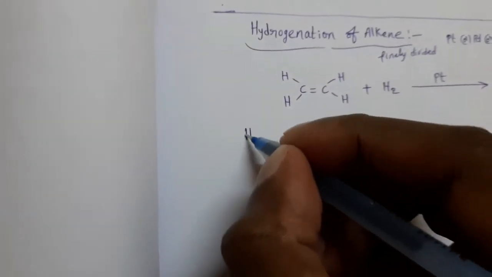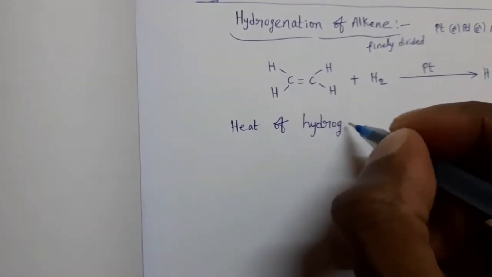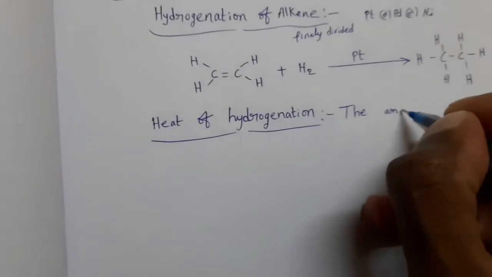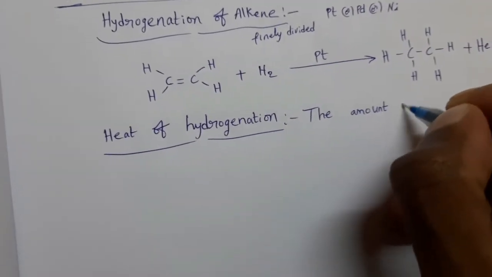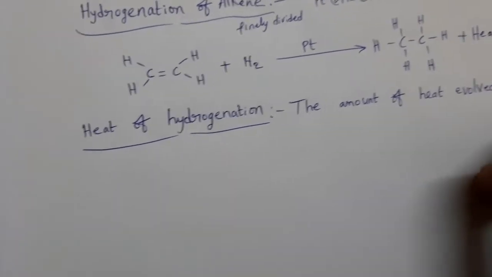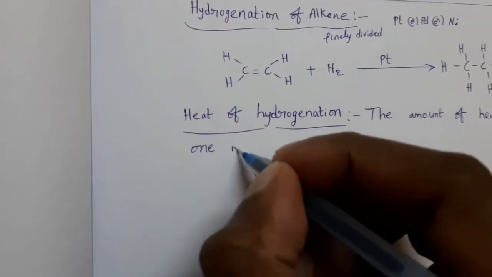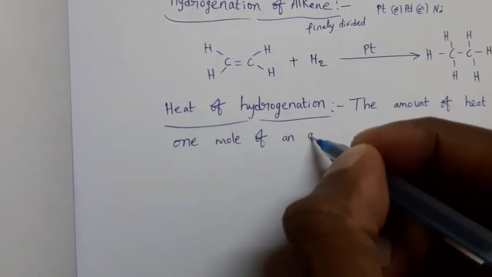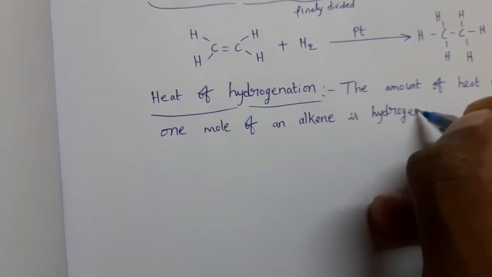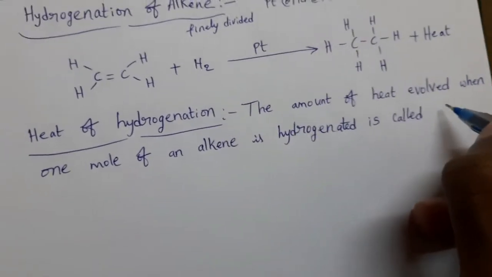So, the definition for heat of hydrogenation. Heat of hydrogenation is the amount of heat evolved when 1 mole of an alkene is hydrogenated.